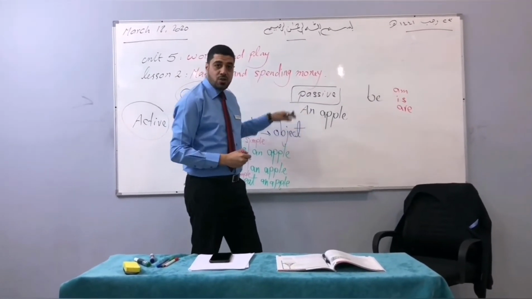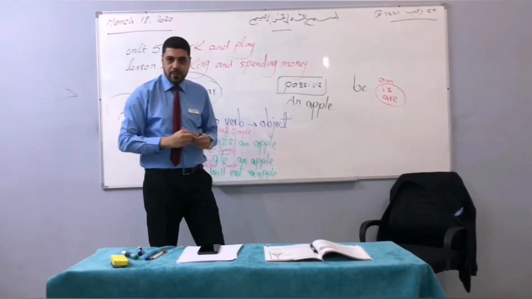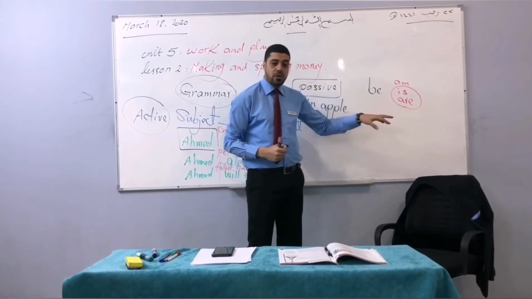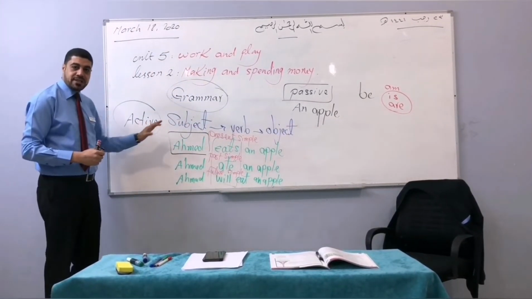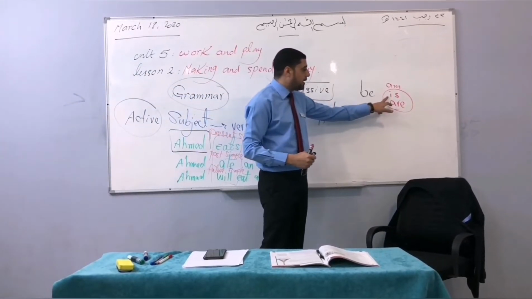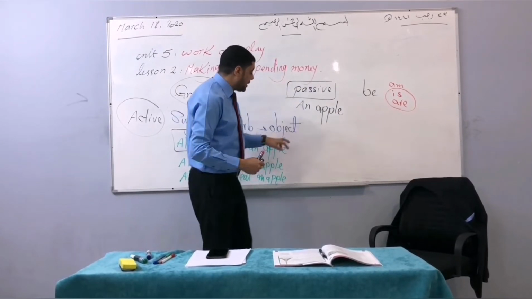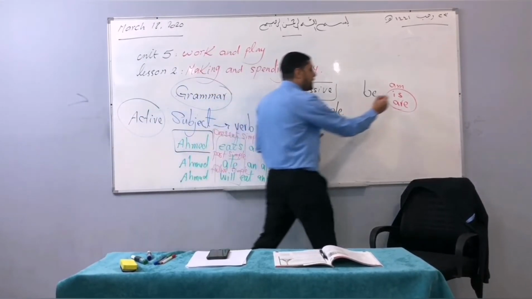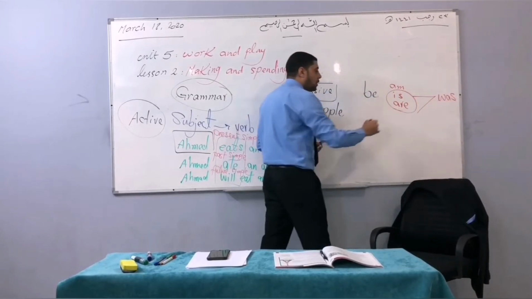In the passive case, we just need those two verbs out of the verb be: is and are. So, if the original sentence, the active voice sentence, is in the present, you are going to use it this way. Is or are, depending on the subject. But if it is in the past tense, you are going to move these two verbs into past. Was or were.